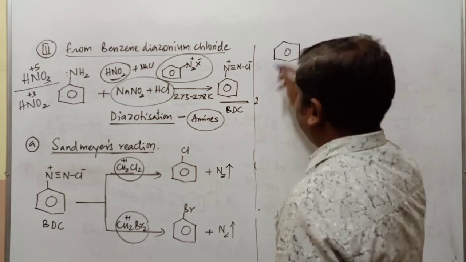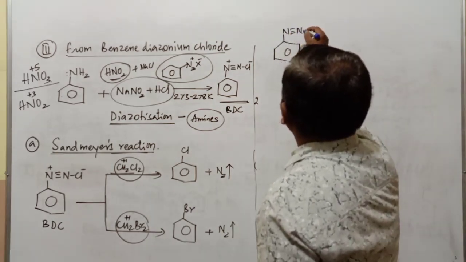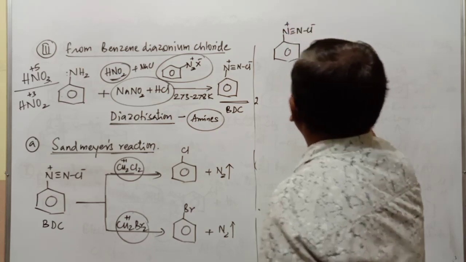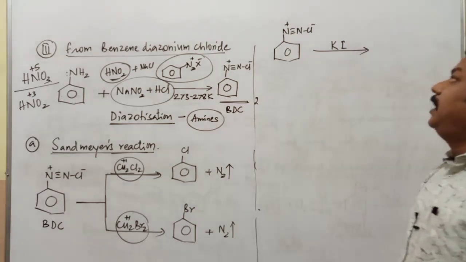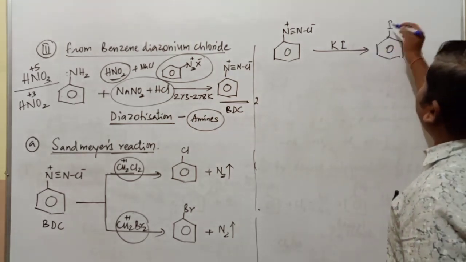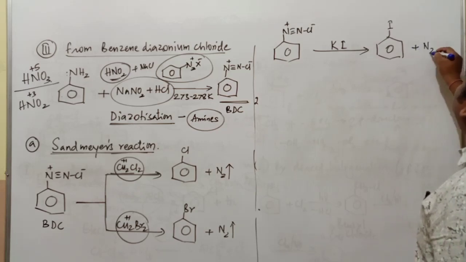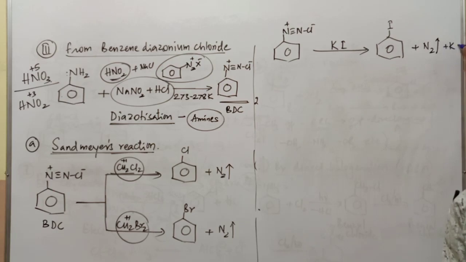For the preparation of iodobenzene, this is benzene diazonium chloride, N2+ Cl−. So simply this compound is treated with KI, potassium iodide. The formation of which compound takes place? Iodobenzene, plus this is going to be N2 gas. Remember, and one more compound, KCl.